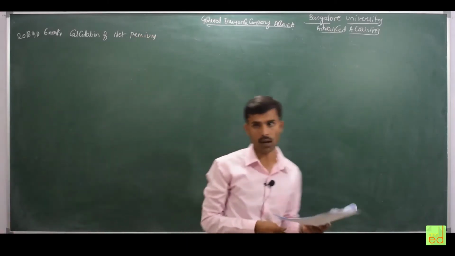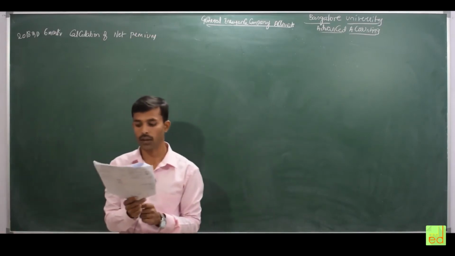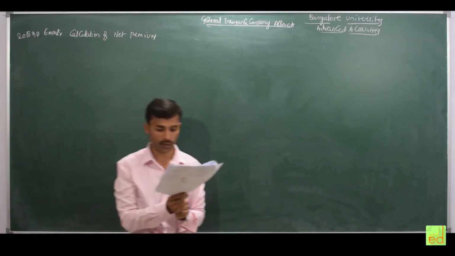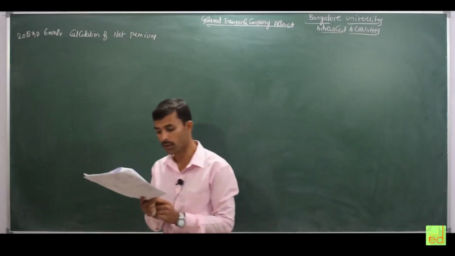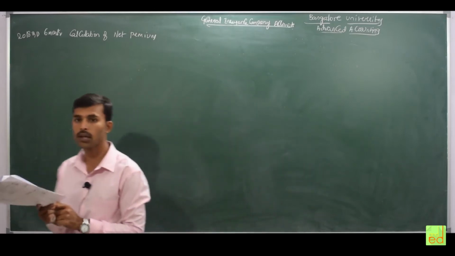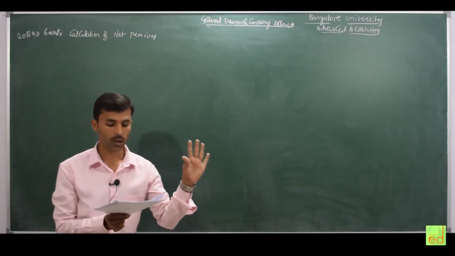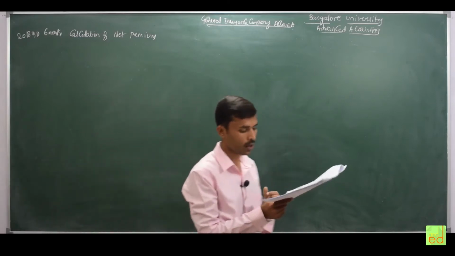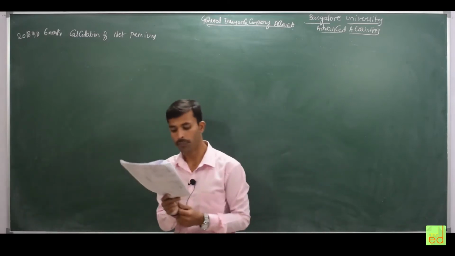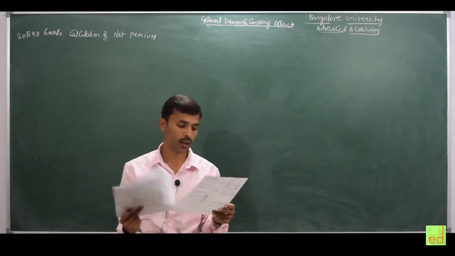What are the details they have provided? Calculate net premium for the year ending 31st March 2017 for the Popular Insurance Company. Particulars, fire, marine: three-column information they provided. Under the particulars, the heads of the income, and then the amount columns.